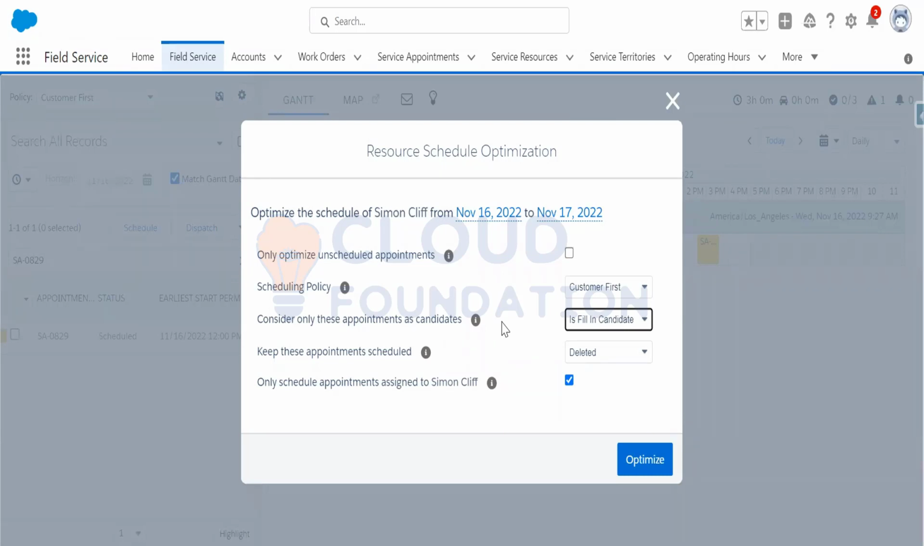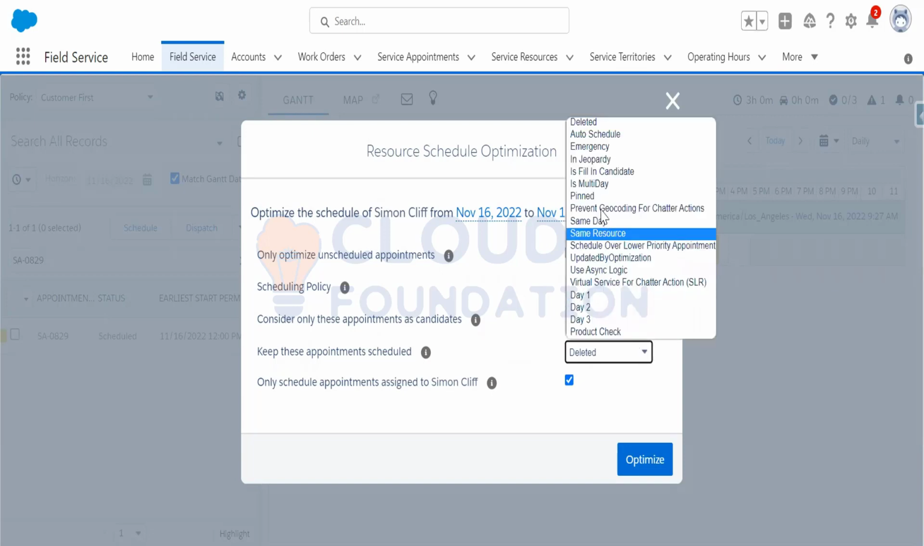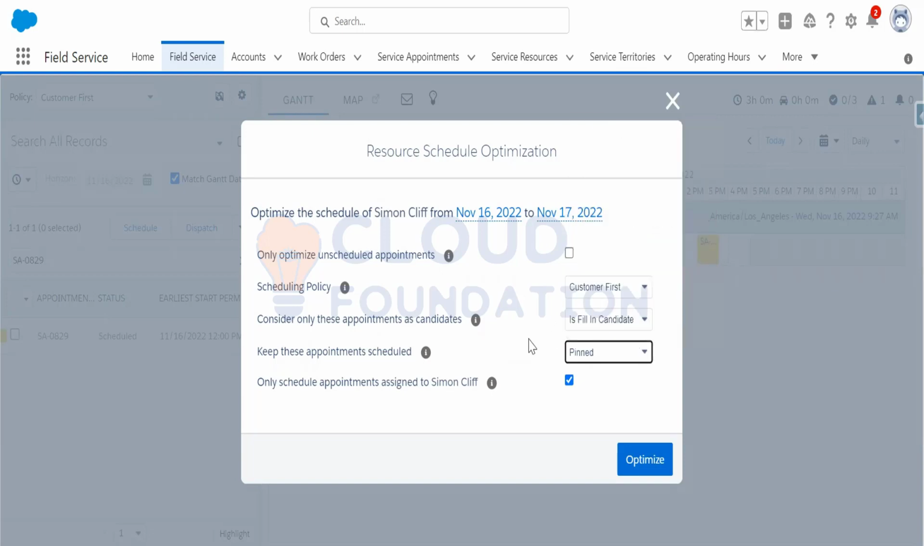Okay, so keep this appointment scheduled. Here it is selected by default. I will select it as pinned. Pinned actually helps, like favorites. Suppose you bookmark some website in your browser, right? So the service appointment Gantt chart is also the same thing. If you would like to make a service appointment a favorite or bookmark it, pinned will help you. So on each service appointment record, you will be able to see the is pinned field.